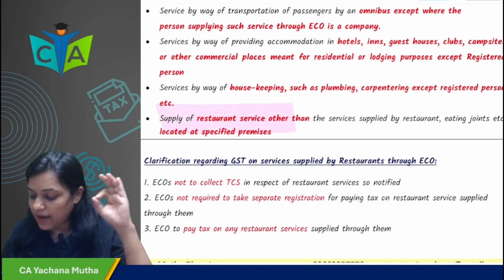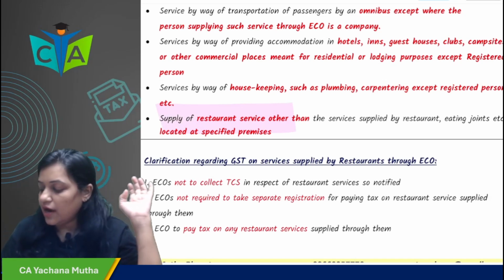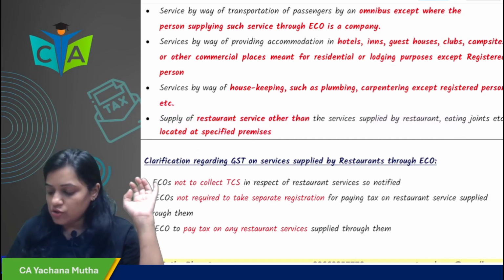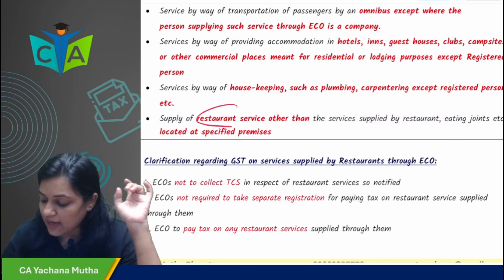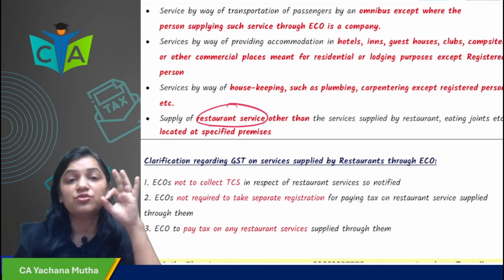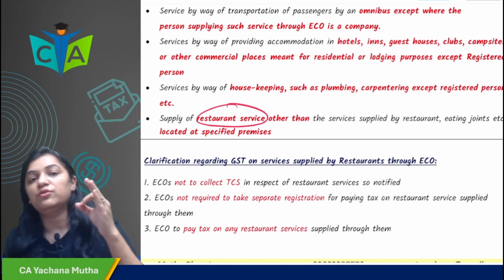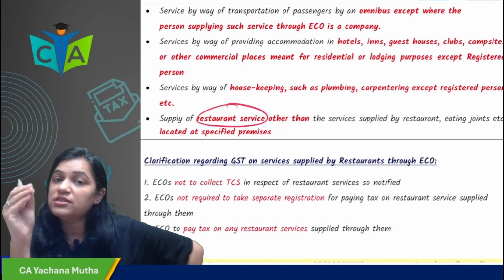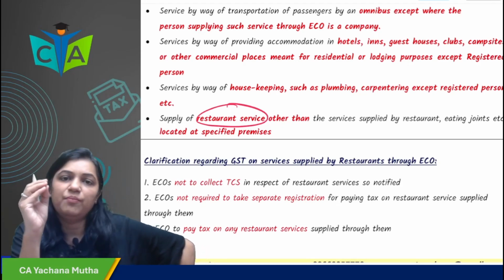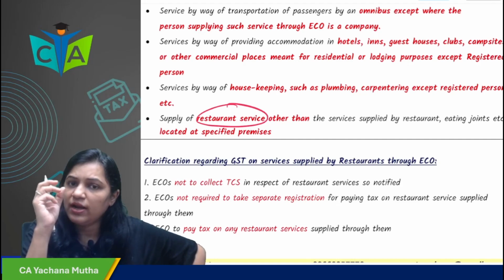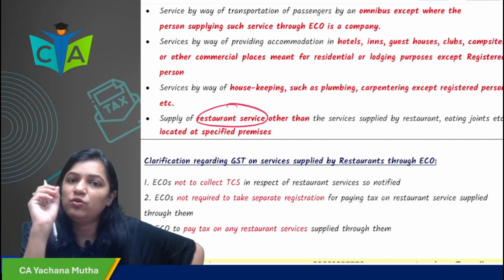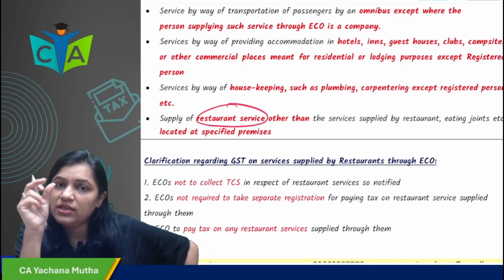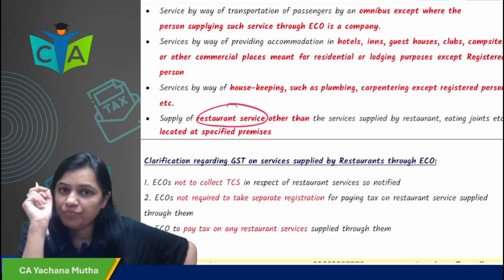Next is supply of restaurant services. What is this? Supply of restaurant services other than service supplied by the restaurant eating joints located at specified premises. First, we'll take an example. You are supplying restaurant services. In this case, who is required to discharge the tax liability? ECO. For example, you are ordering masala dosa from Zomato, from a restaurant called Uddupi. Who is liable to pay tax? Zomato. Why? It is an ECO, and restaurant services are supplied through it.